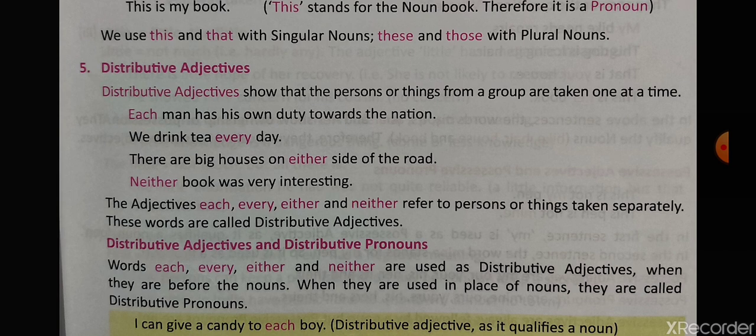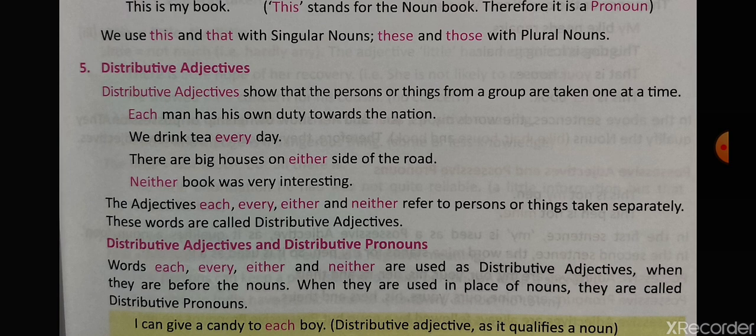For example, there is Teachers Day and you have to bring 10 rupees each. See, in this sentence I have used "10 rupees each," which means every one of you will bring 10 rupees, but I have said it only one time. I am not taking everybody's name, that you Shalini bring 10 rupees, you Karan bring 10 rupees, you John bring 10 rupees, Ram bring 10 rupees. I am not saying this. What am I doing? I am saying it in a collective way, only one time, but it is applicable to all.